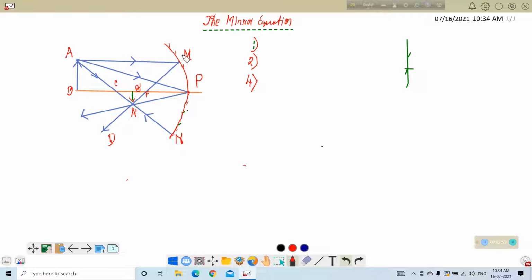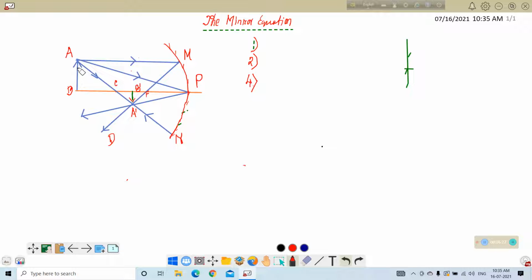That means after reflection, all three rays pass through the same point. Then the second point is known as the image of the first point. Okay. And since they really meet, this is the real image. That means point A prime is the real image of point A.